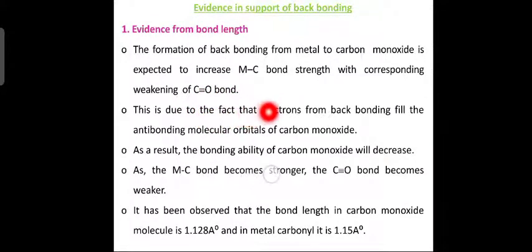This is due to the fact that electrons from back bonding fill the antibonding molecular orbitals of carbon monoxide. Why does this bond become weak? Because the electrons will fill in the antibonding molecular orbitals of carbon monoxide. As a result, the bonding ability of carbon monoxide will decrease. The metal-carbon bond becomes stronger. That means the CO triple bond becomes weaker. Now it has been observed that the bond length in the carbon monoxide molecule is 1.128 angstrom and the metal carbonyl bond length is 1.15 angstrom.